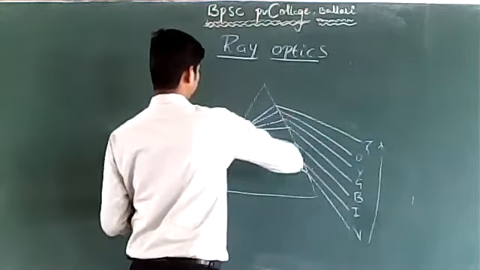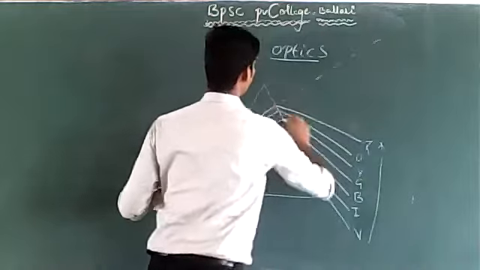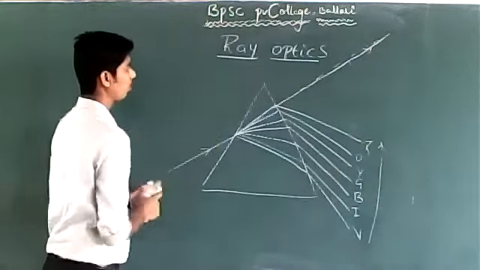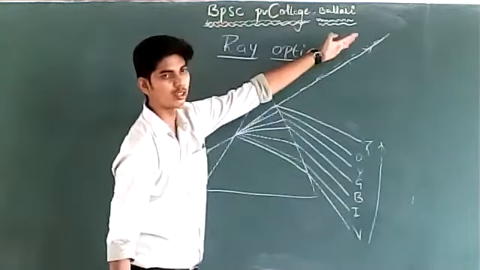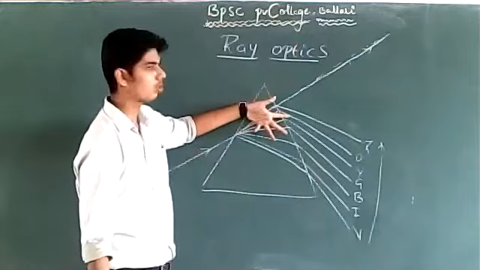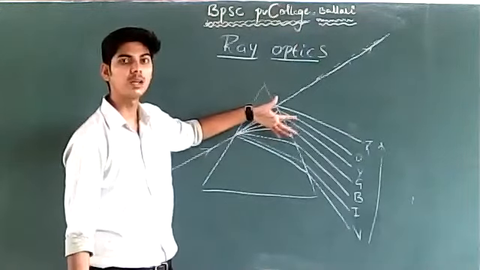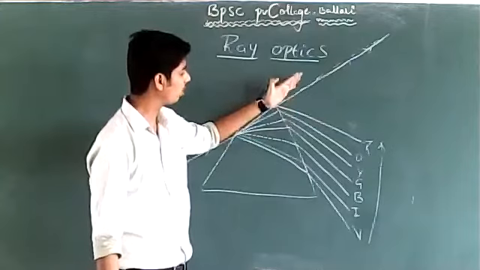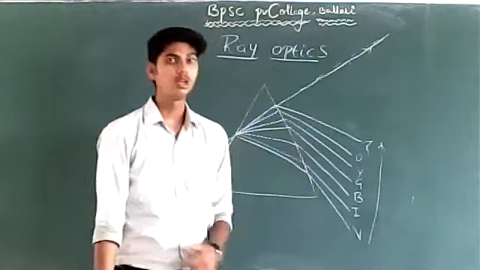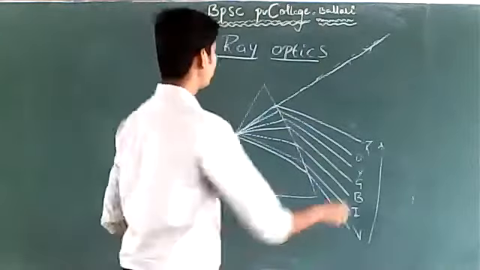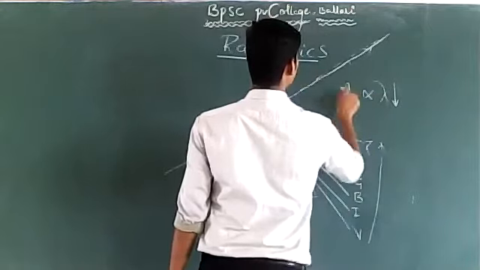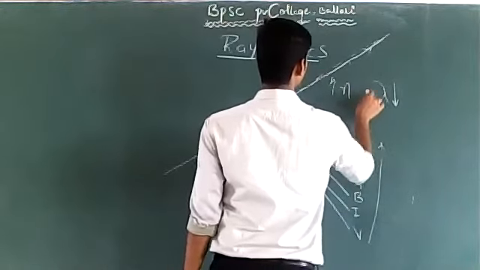Actually, the ray of light was expected to travel along a straight line when allowed to pass through the prism. But instead, it is observed that the ray of light undergoes splitting. The split arm undergoing maximum deviation, maximum bending, is violet, because the wavelength of violet light is minimum and its refractive index is maximum.